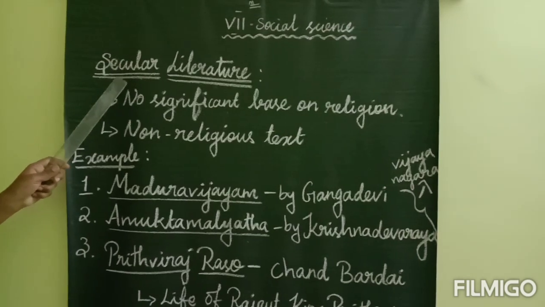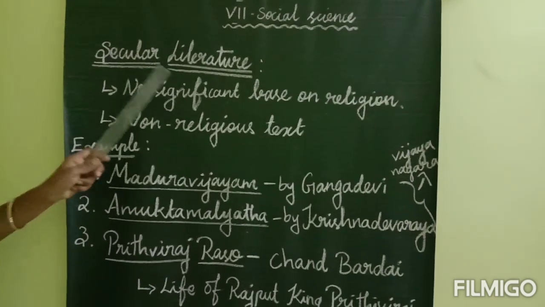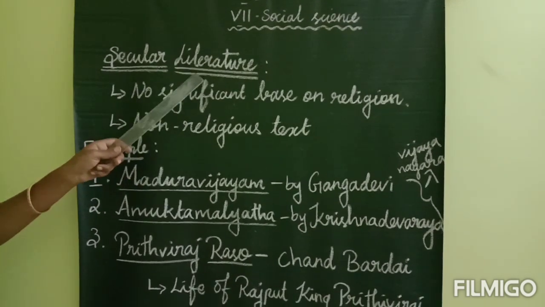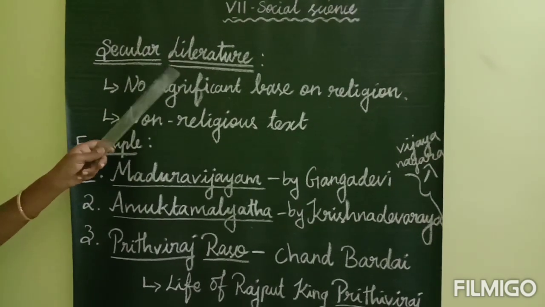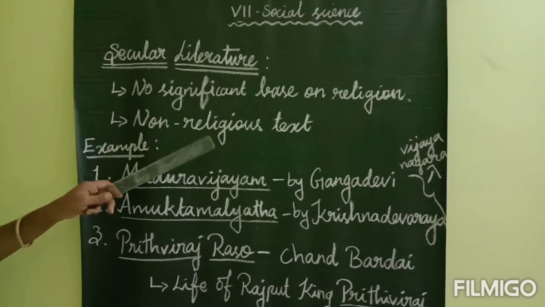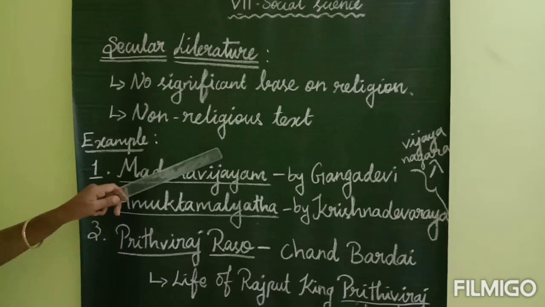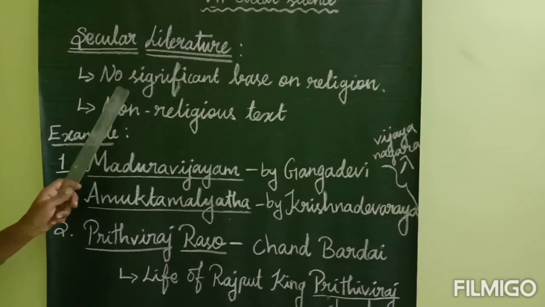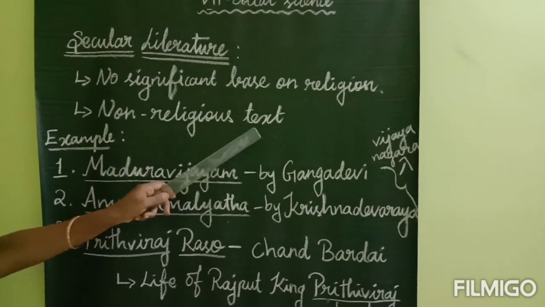Students, the next topic is secular literature. Secular literature is different from religious literature. How is it different? Religious literature gives information about a particular religion, isn't it? But secular literature has no significant base on religion.